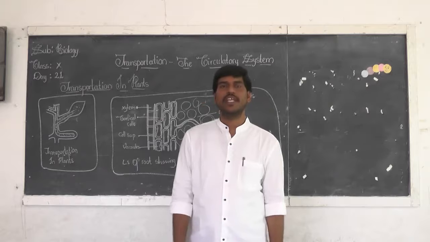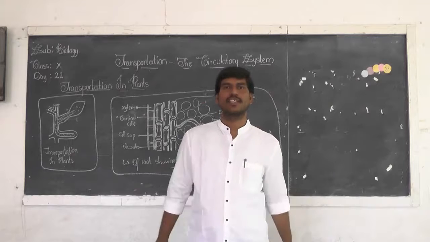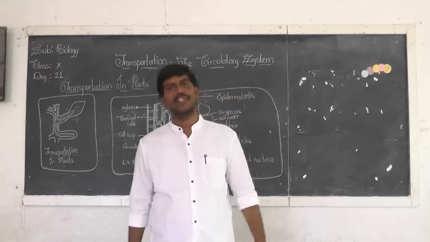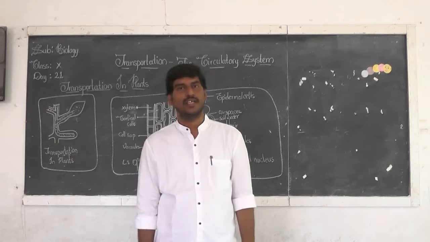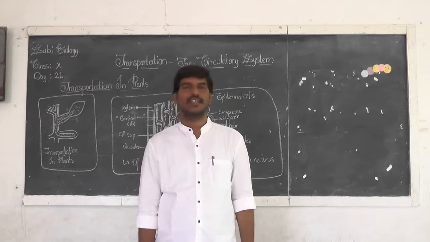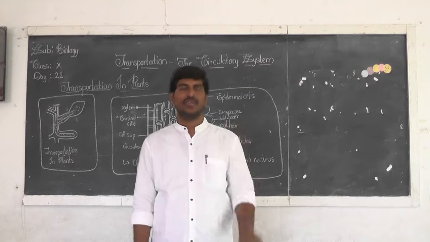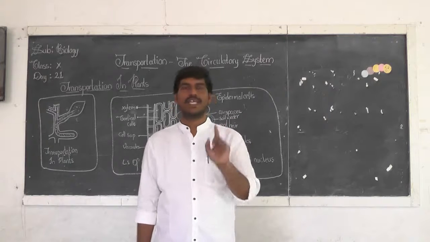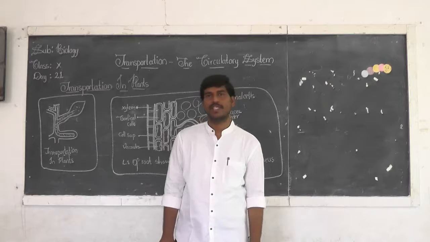I hope you have studied in your class 9 about different types of plant tissues. How many types of plant tissues are there? There are majorly 4 different types of plant tissue. Vascular tissue is one of them.